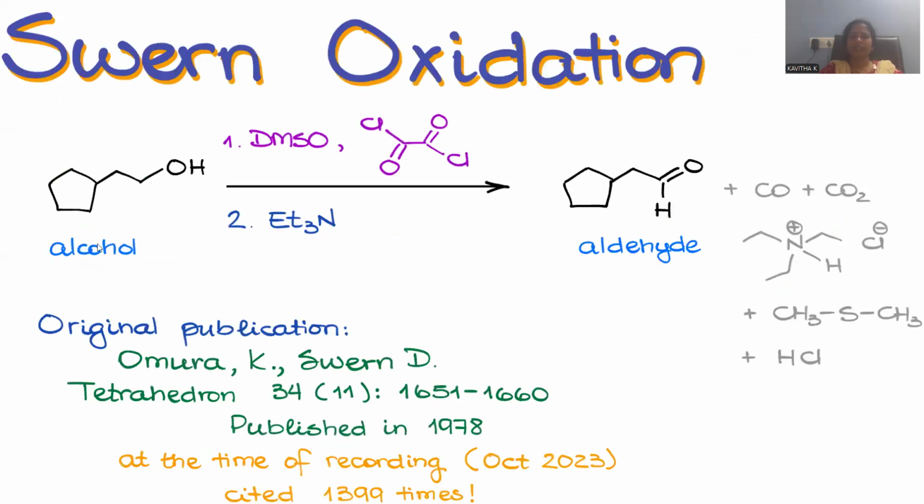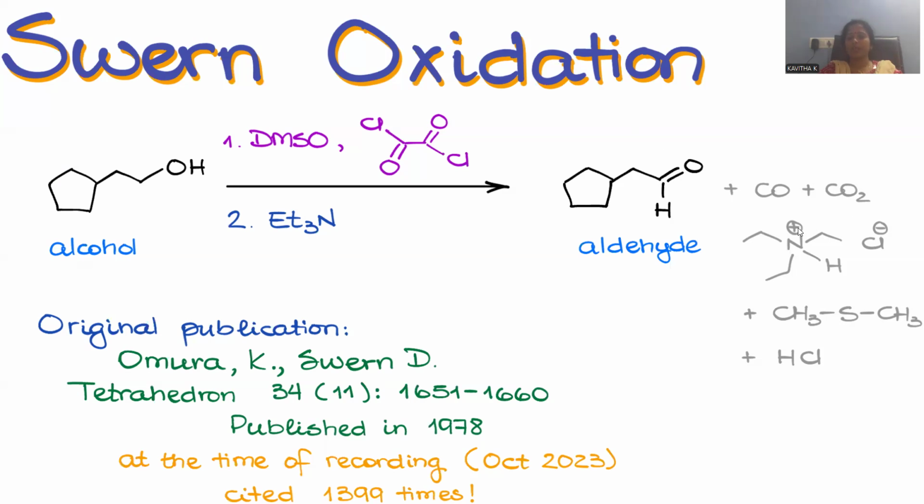Now, another example is provided on oxidation. We are taking a long chain alcohol. Here a 5-membered cyclic system is provided: cyclopentenyl ethyl alcohol. In specific, we can denote it as 2-cyclopentenyl ethyl alcohol, and that should be treated with DMSO, dimethyl sulfoxide, and oxalyl chloride. Triethylamine base is also required in order to perform the Swern oxidation. Subsequently, being a primary alcohol, the aldehyde is the expected product.